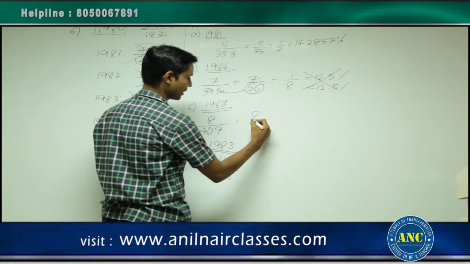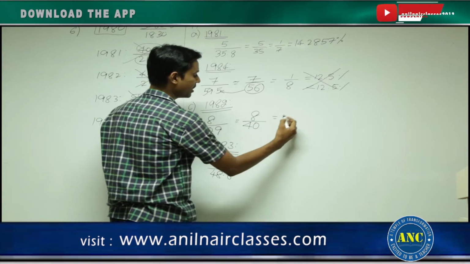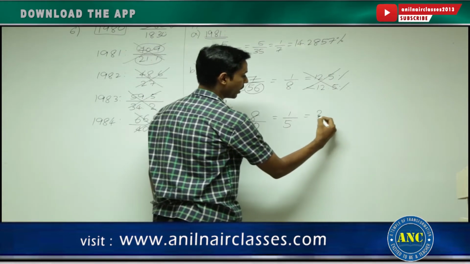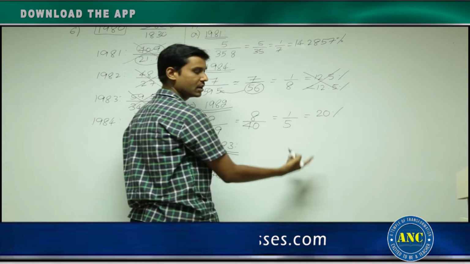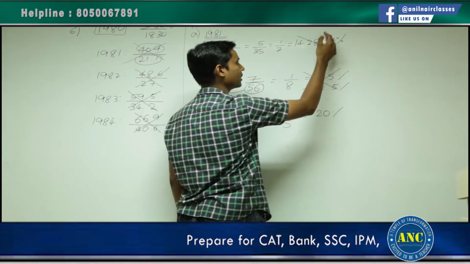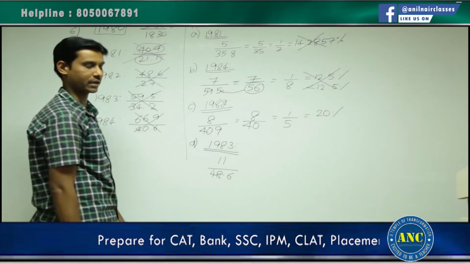Now if I take this as approximately 8 by 40. 8 by 40 is 1 by 5. 1 by 5 is nothing but 20%. This is 20%, this is 14%. Now this is ruled out because they are asking for maximum value.